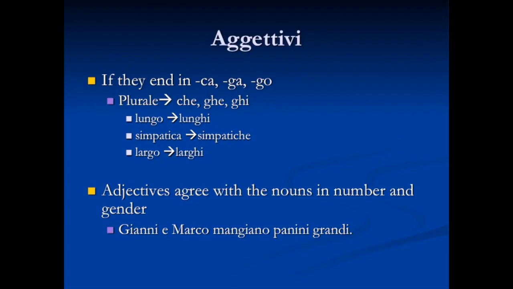Okay, we also have the same issue with adjectives that end in ca, or ga, or co, or go. When we make that adjective plural using an E or an I, the sound shifts from the hard sound, the ga sound, to a soft g or j sound, and the ka or ko sound to a chi or a che. To solve that problem, we put in an H, as we've also done with our nouns. So let's take a look.